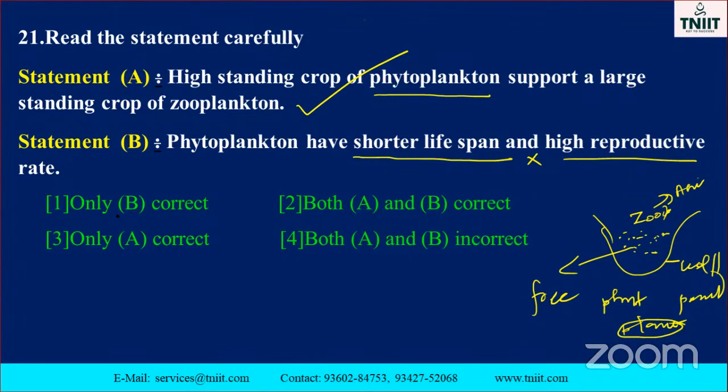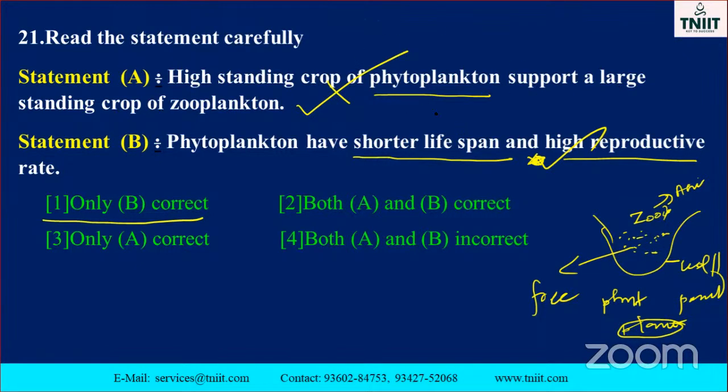B is the correct one, and both A and B are correct. So this one is the correct one, this one is the wrong one. Sorry, my dear, so this is the correct option. B is the only correct answer. Other things are wrong answers. See, the high standing crop of phytoplankton supports a large standing of zooplankton, no, it is a reverse manner.